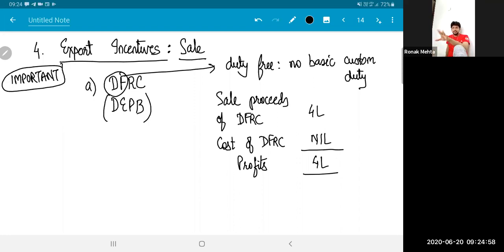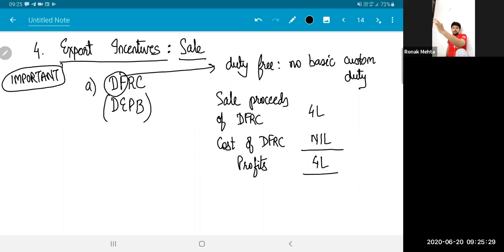So Vinay buys this certificate. He is able to save in total a custom duty of 6 lakh rupees using the certificate. But to get the certificate, he has to pay 4 lakh rupees to me. So in this whole process, Vinay earns a profit of 2 lakh rupees. As in, Vinay is able to reduce his production cost by 6 lakhs, but he has paid 4 lakh rupees. So his savings is 2 lakh rupees. For Vinay, that 2 lakh rupees automatically will be part of the profits.